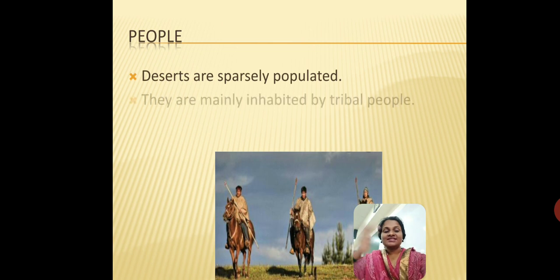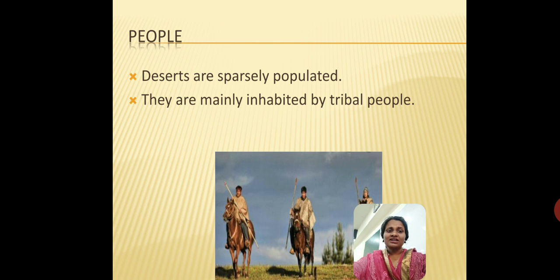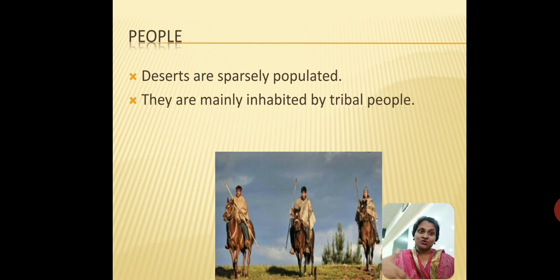Now let's move on to the people who live in the deserts. Who are these people who are ready to survive in the deserts? They are usually different tribes. Another interesting fact about the people of the deserts is that they are usually nomadic. What does nomadic mean? It means that they are usually tribal people who move from one place to the other. They use the resources of one particular land area, and when that is over, they move on to the next. So they are called nomadic people.